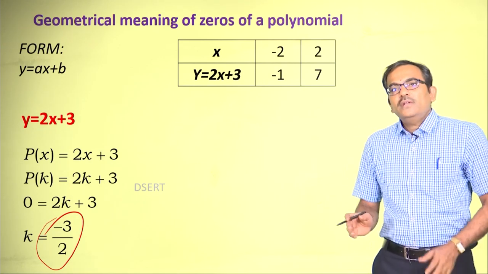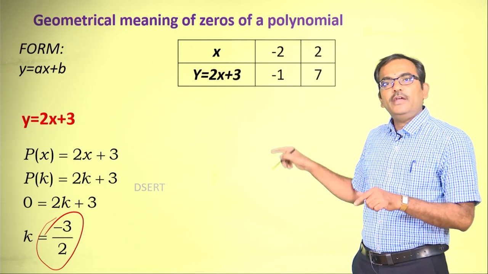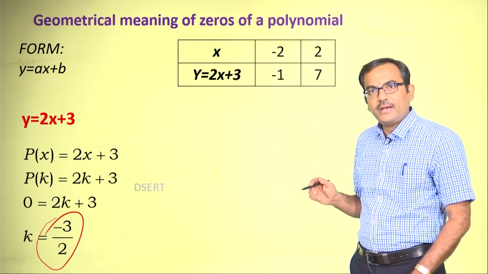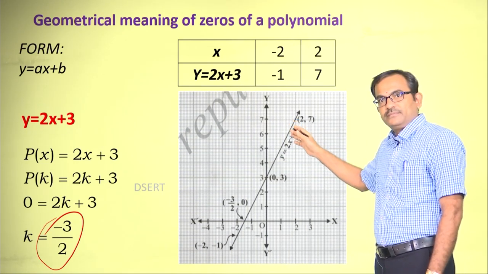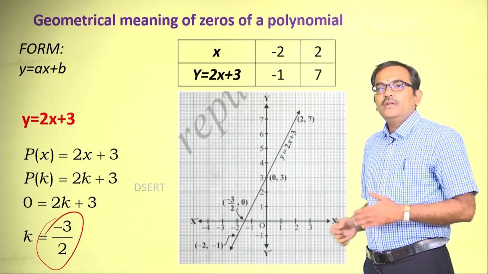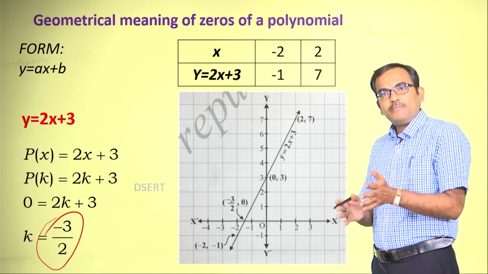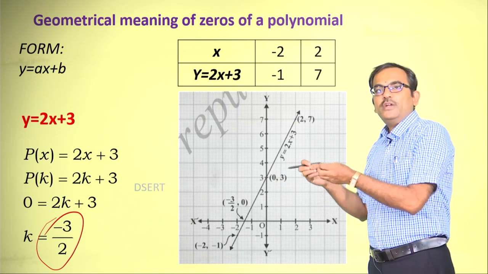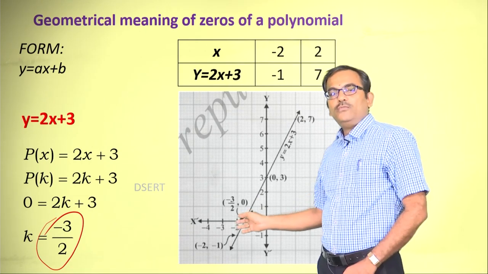Now let us try to plot these 2 points, (-2, -1) and (2, 7), on the Cartesian plane, and this is the result. Just recall, why do we call ax plus b a linear form? Because when ax plus b is substituted into a graph, ultimately we get a line, therefore it is called linear.